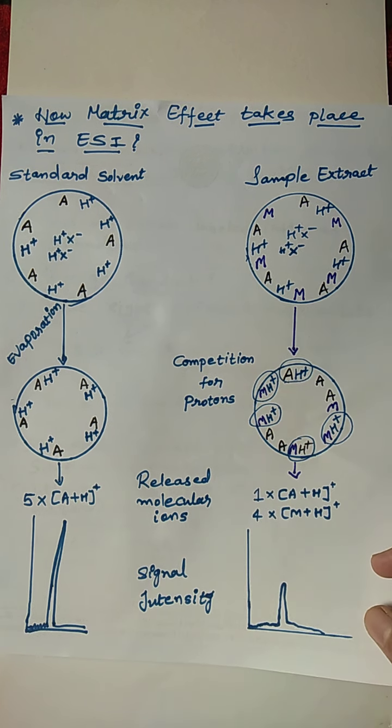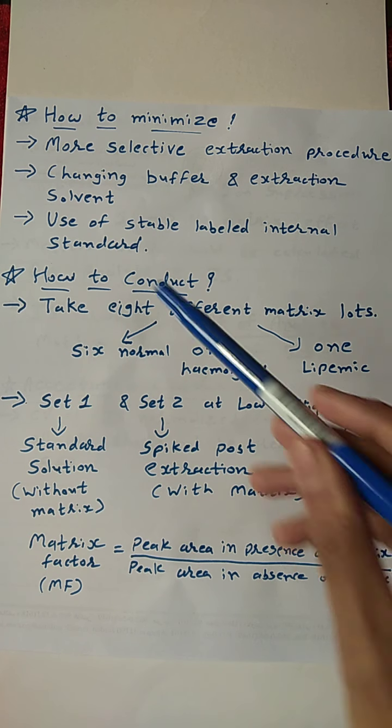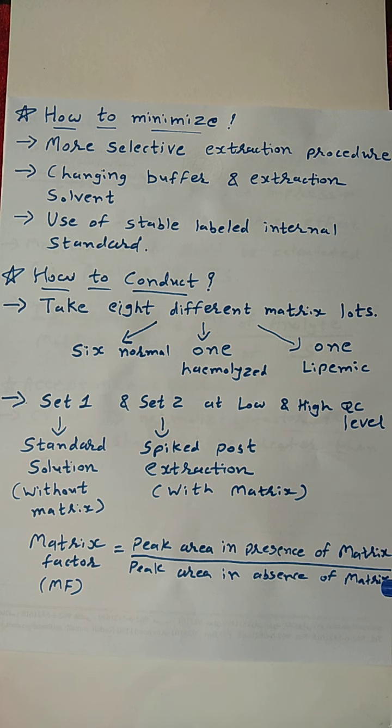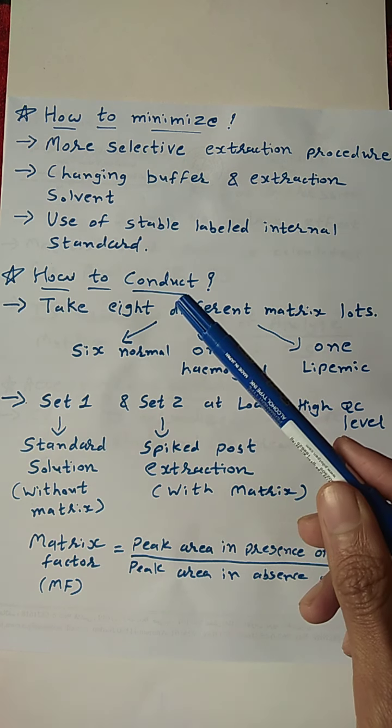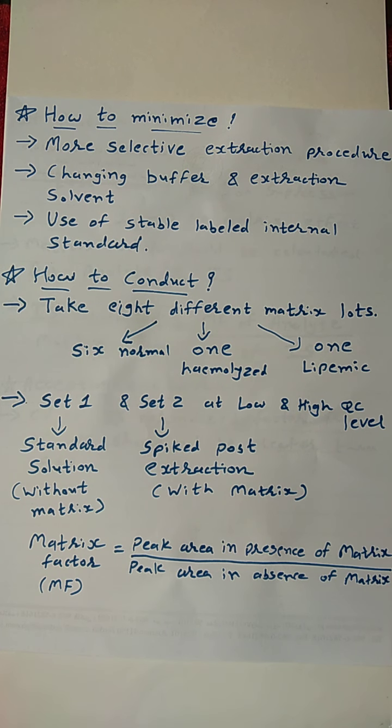Now, what are the points by which we can minimize the matrix effect? There are some points like a more selective extraction procedure. Sometimes we can see that if we change the method or any step in the method, there will be a decrease in the matrix effect. Then changing buffer and extraction solvent. Sometimes extraction solvent also plays a role in matrix effect and helps reduce it. Then use of stable label internal standard, because of this internal standard also there will be a decrease in the matrix effect. Now, how to conduct the matrix effect experiment?